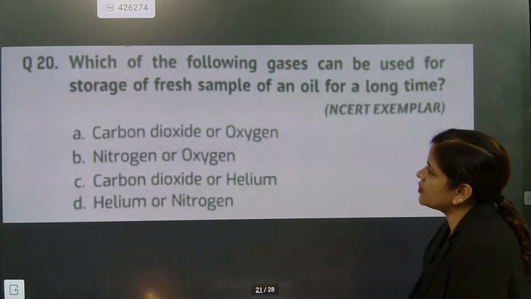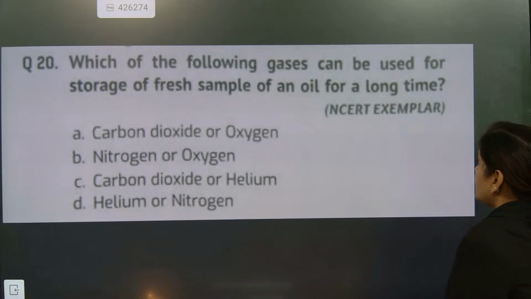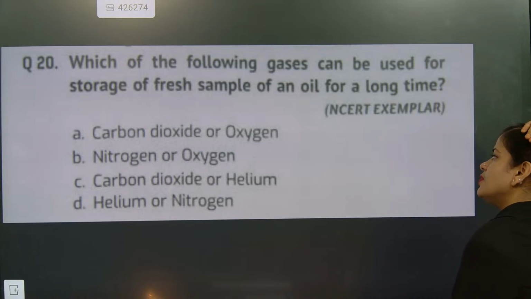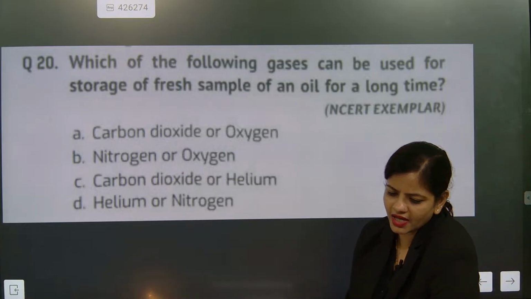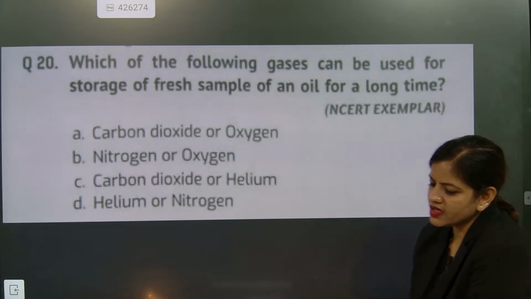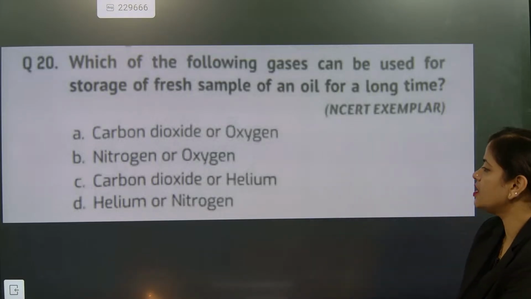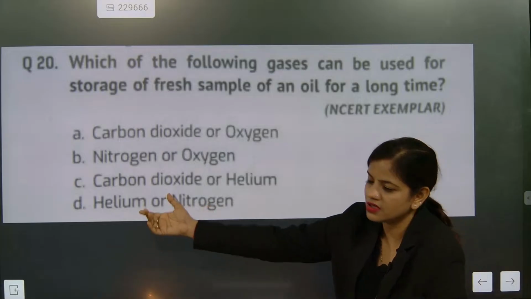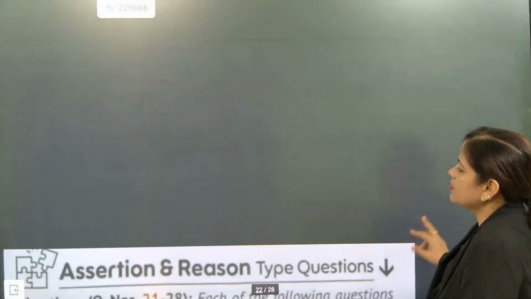So the last question, the 20th question. Which of the following gases can be used for storage of a fresh sample of oil for a long time? Carbon dioxide or oxygen, nitrogen or oxygen, carbon dioxide or helium, helium or nitrogen. This question should not take time. Which is the correct answer? Marvin has given the correct answer. The answer is option D, helium, because noble gases are neutral, so they won't damage it. Understood? We'll go for the next question.